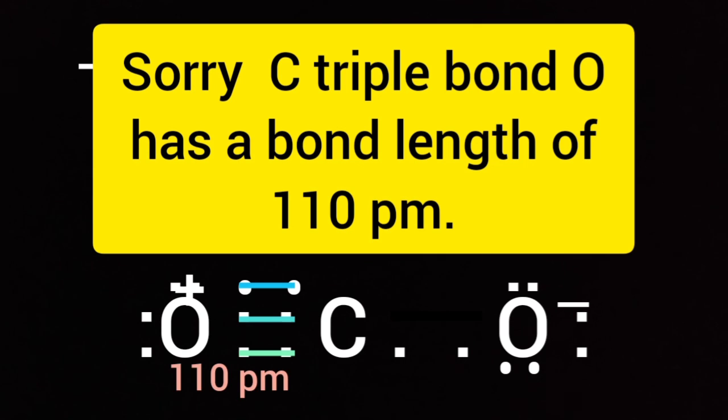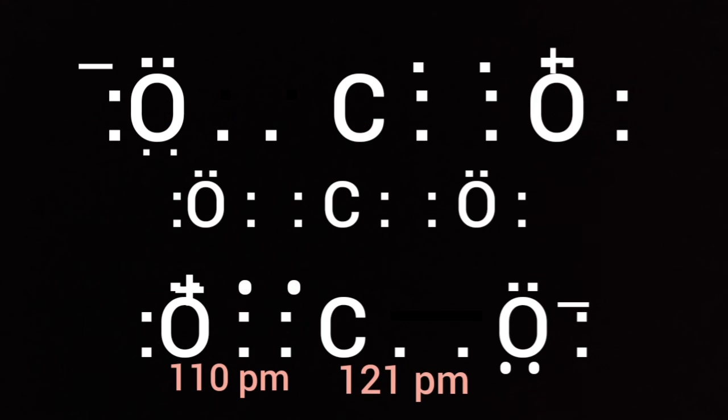In carbon dioxide, the CO bond length is found to be 115 pm. That is the bond length between C and O in carbon dioxide. But we know C double bond O has a bond length of 110 pm and CO single bond has 121 pm.